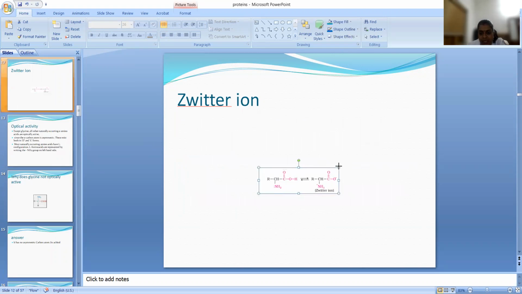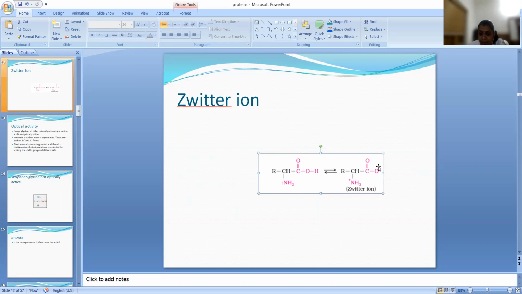In water solution, the NH2 group and the COOH group, which consists of oxygen and hydrogen. What is an acid? An acid is a substance which will donate an H plus ion. So in aqueous solution, this acid will donate its H plus ion to the basic residue, NH2, so that it becomes NH3 plus, and the acid becomes COO minus. So two different charges are existing here.